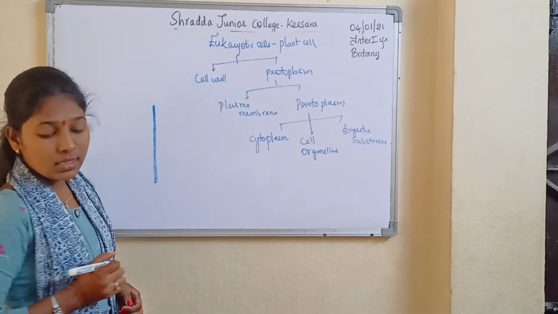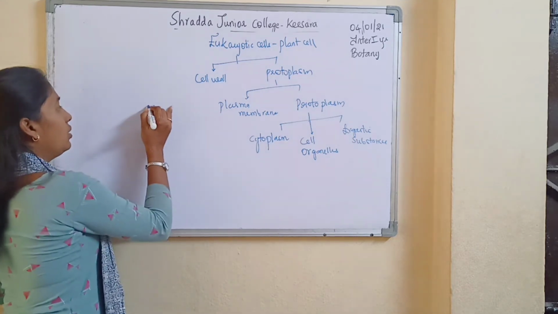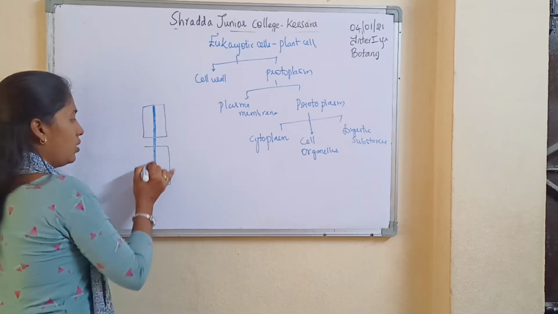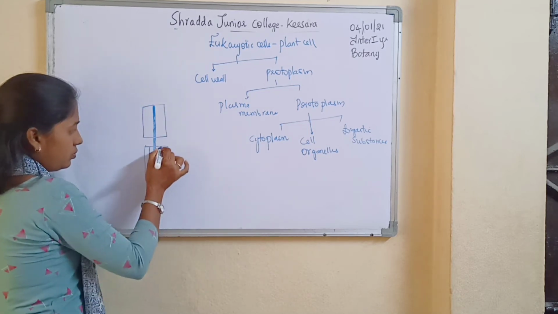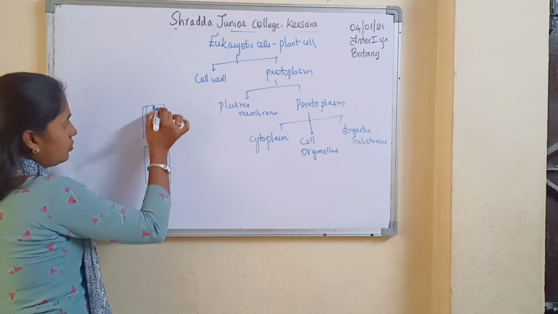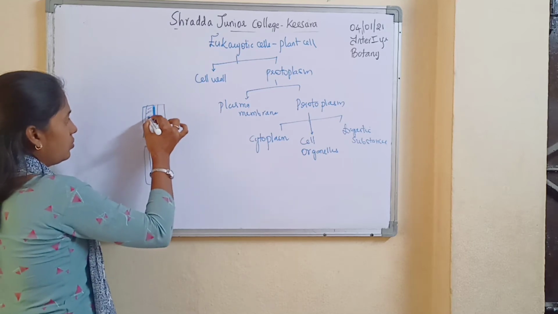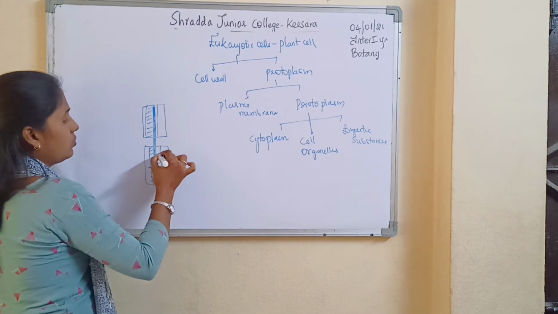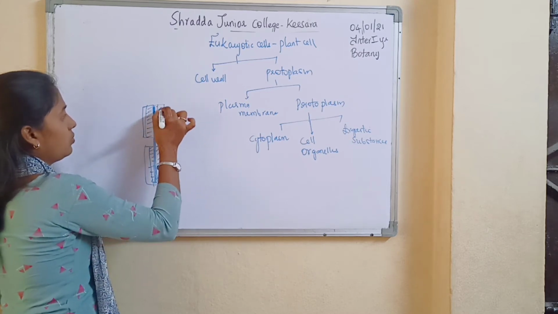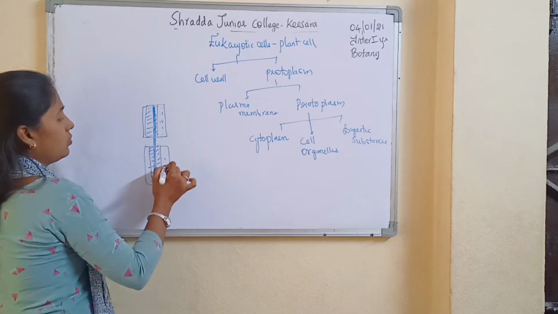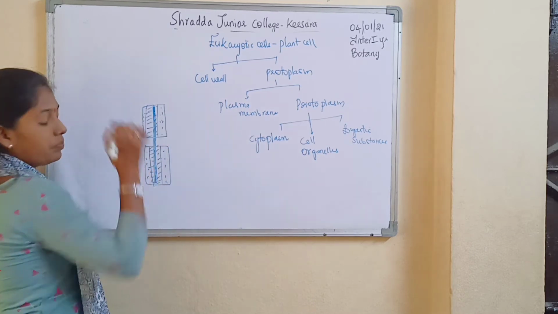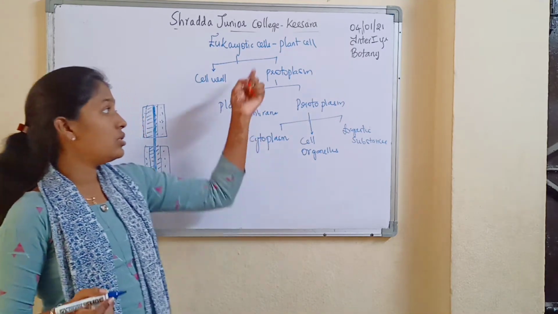A mature plant cell is being divided into 3 layers. So if you assume this is the layer, the plant cell wall is divided into 3 layers.